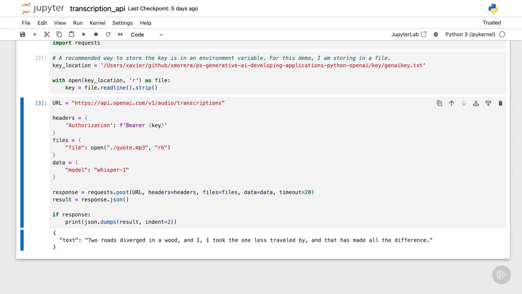Two roads diverged in a wood, and I took the one less traveled by, and that has made all the difference. That's pretty good, and it's very useful if you combine it with other functionalities in the API.